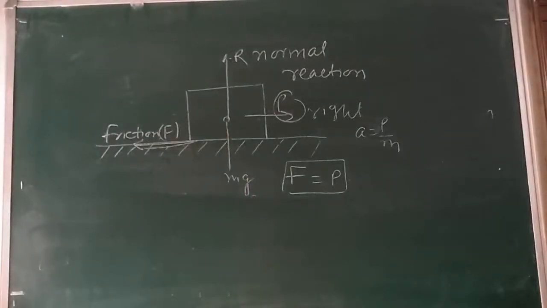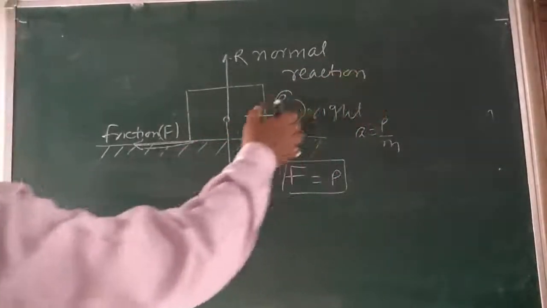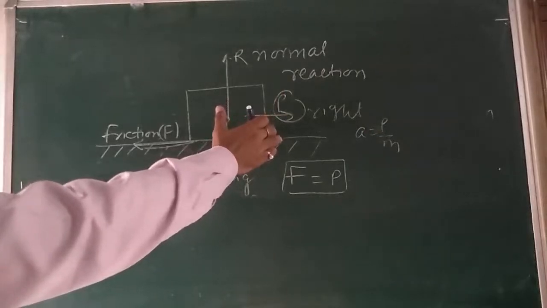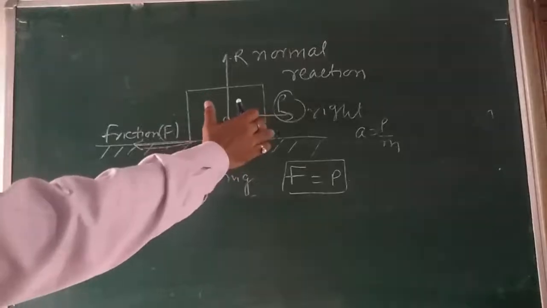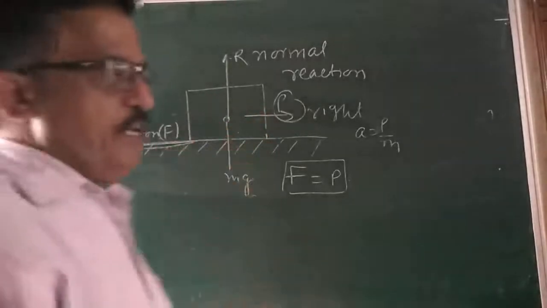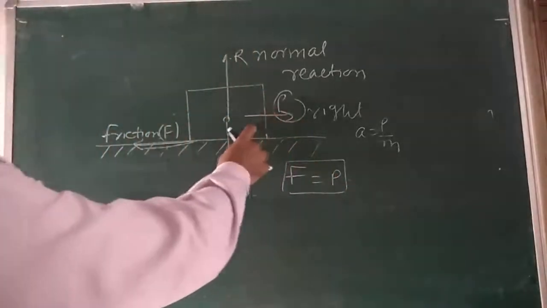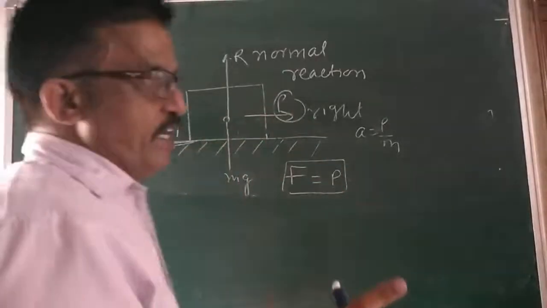Now, if I increase the applied force, और बढ़ाता जाता हूं, a stage comes when the body is just at the verge of moving over the other. So at this time, when it just starts to move, the static friction is maximum.